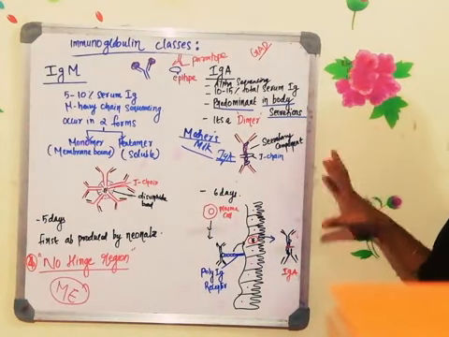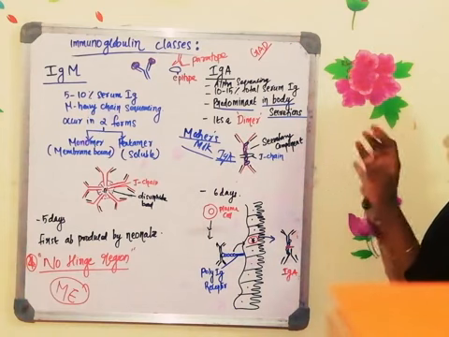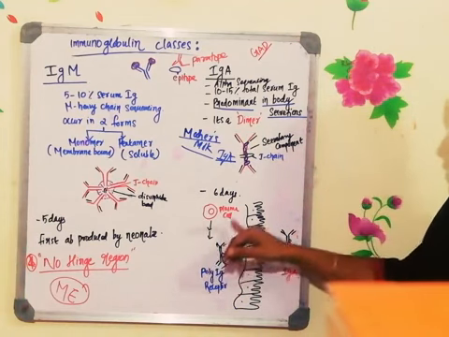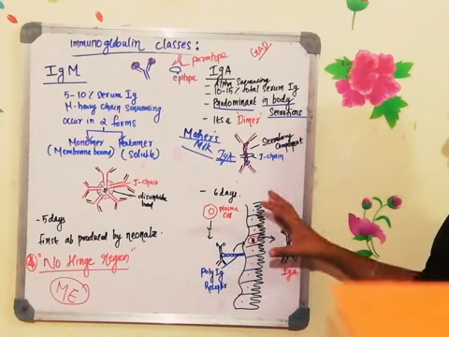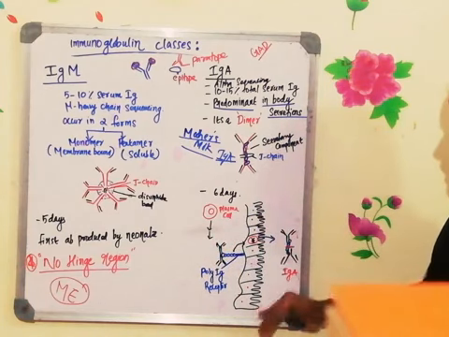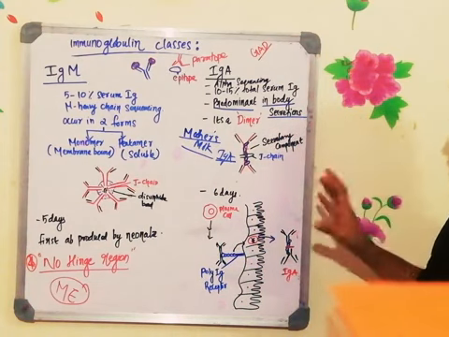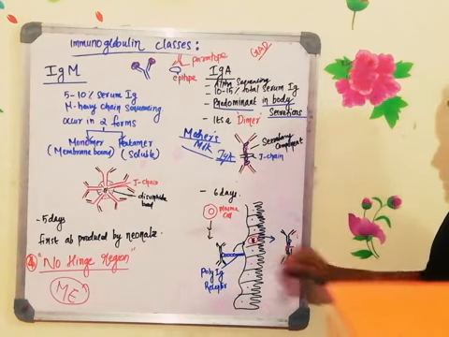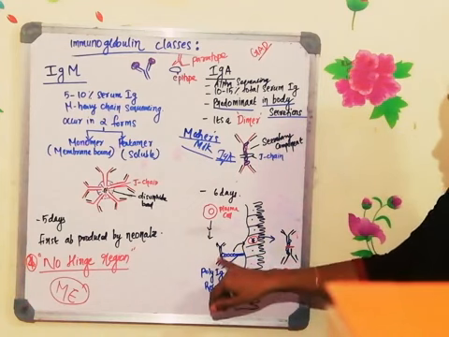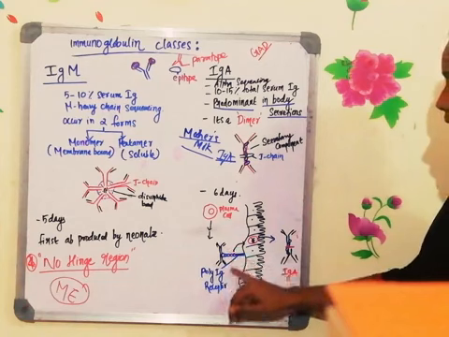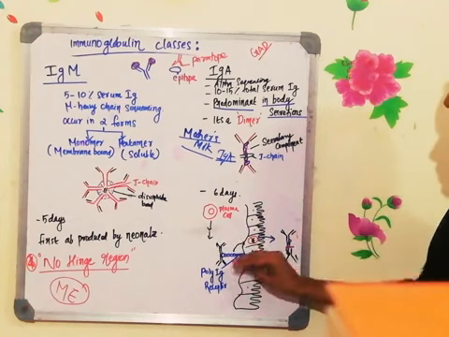The epithelial cells will be helping in the transport of the immunoglobulin, which is secreted by the plasma cell. The plasma cell is in close proximity to the epithelial cells in the secretory region of the body, and they will be having a receptor. That receptor will bind with the dimeric form of the immunoglobulin, and transport this immunoglobulin A from the plasma cell to the body secretion.